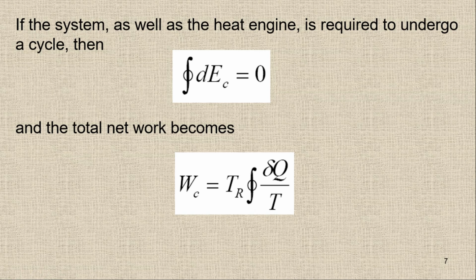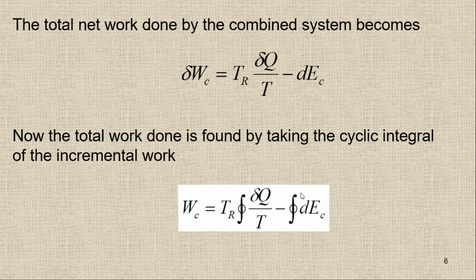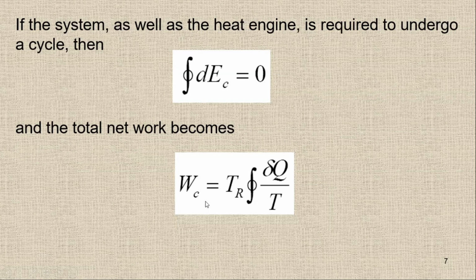So the cyclic integral of the change of the energies of the combined system is equal to 0. So if this one is 0 for the cyclic integral, I'll get only this value. So we have WC, which is TR times the integral of delta Q upon T. This is the total net work.